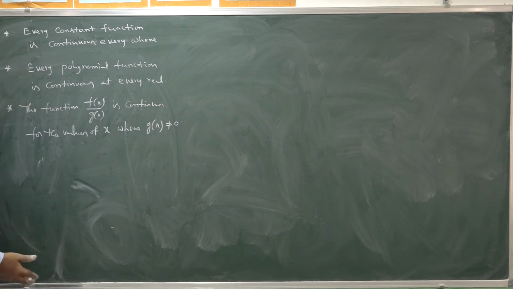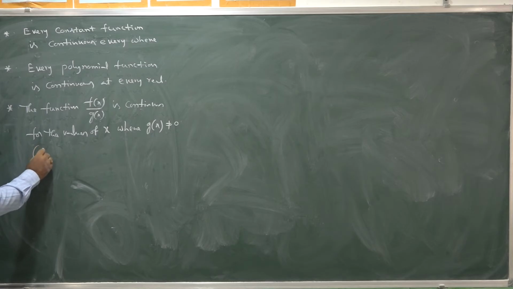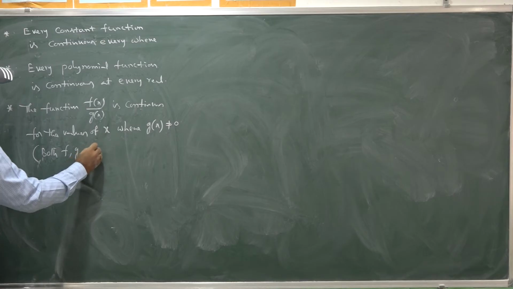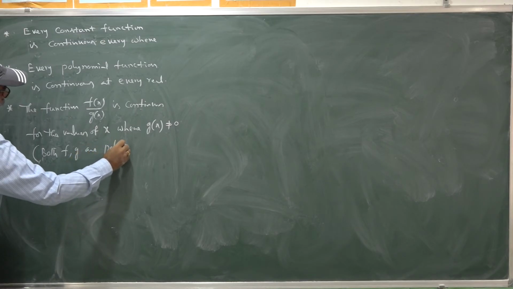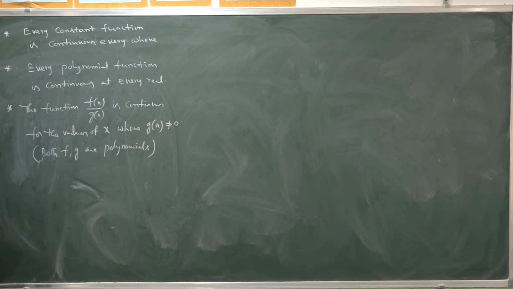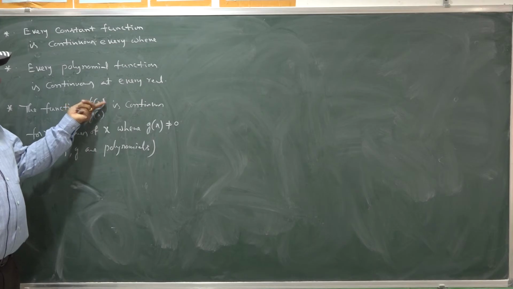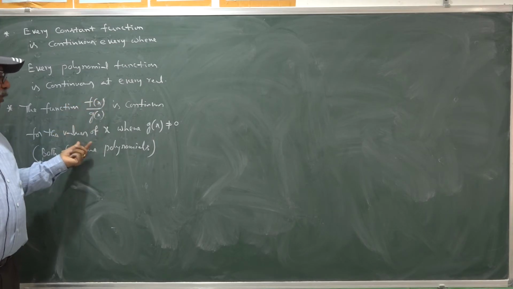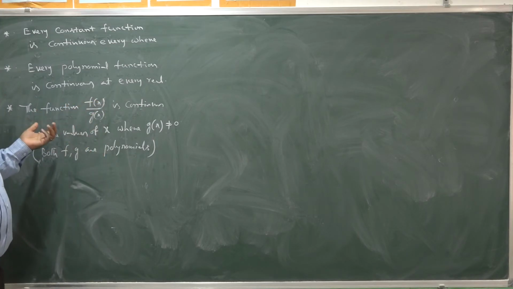It is discontinuous where g(x) equals 0. Both f and g are polynomials here. Once both f and g are polynomials, then the function f(x) by g(x) is continuous only for values of x where g(x) is not equal to 0.